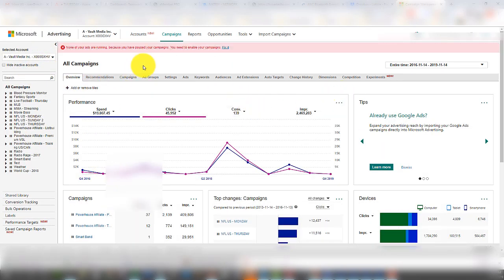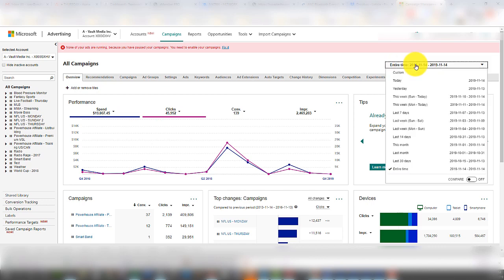This is the time frame. This is the entire account, what has run over the course of probably a year. I know I have the entire time set here, but really the traffic only ran mostly here in Q2 2018, and here's Q2 2019. So really in 2018 and 2019 was a lot of the traffic running here. We are now coming to the end of 2019. It hasn't been running for a bit, but with that $200 credit, I'm going to show you how I would set up a campaign on this account.